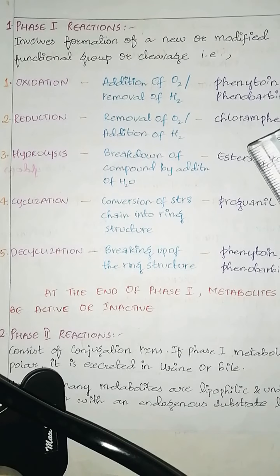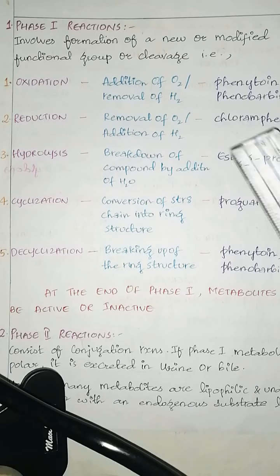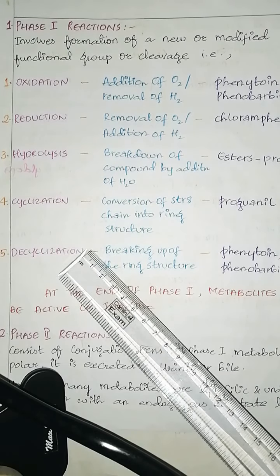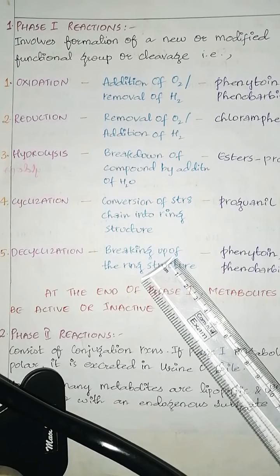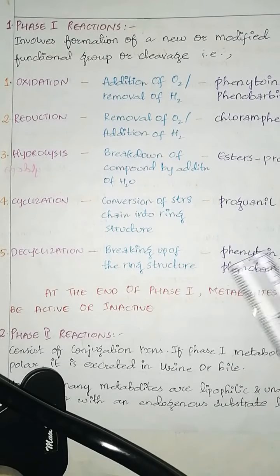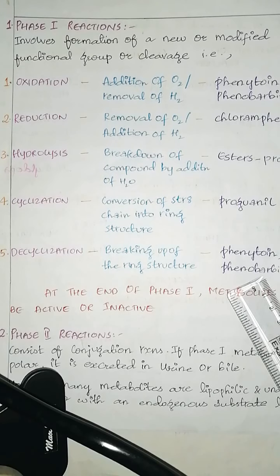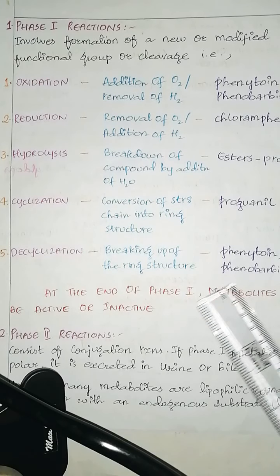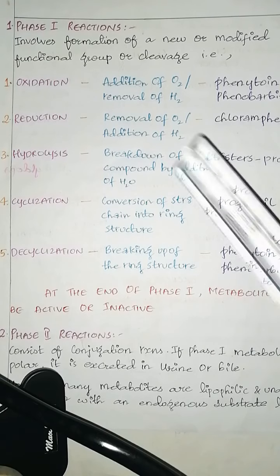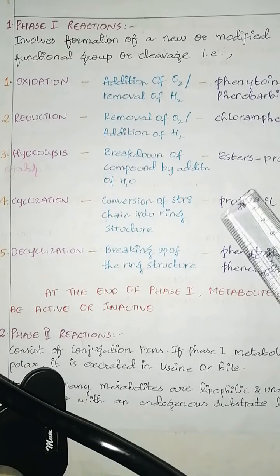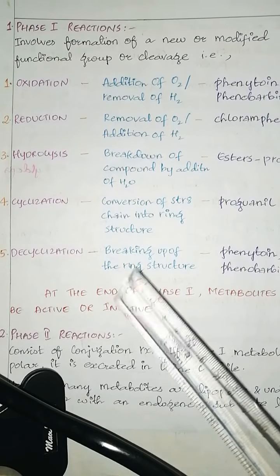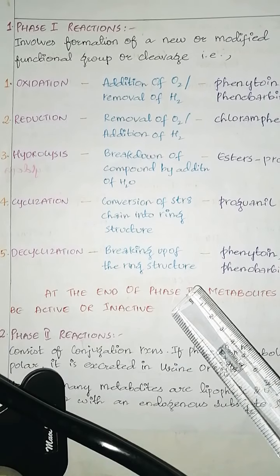Example is proguanil. Next coming to decyclization. It is breaking up of the ring structure. Example for this is phenytoin or phenobarbital. At the end of this phase 1 metabolism, metabolites may be active or inactive.